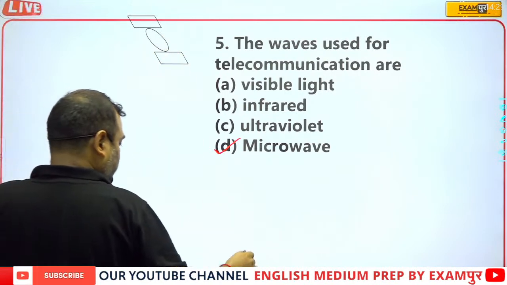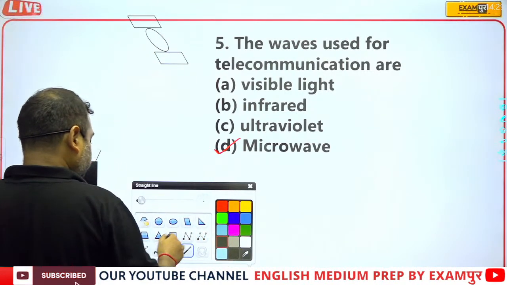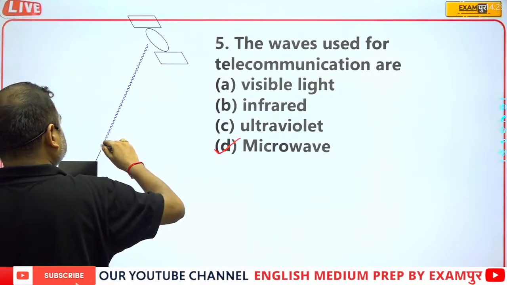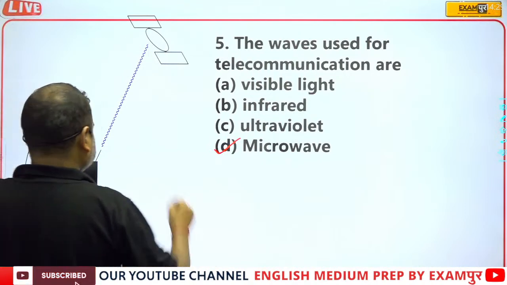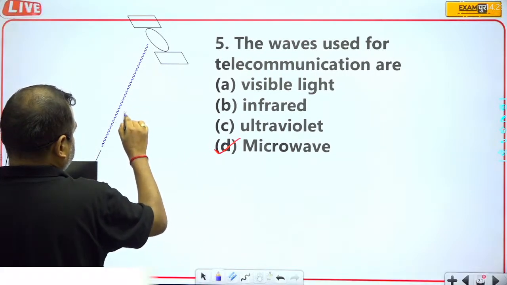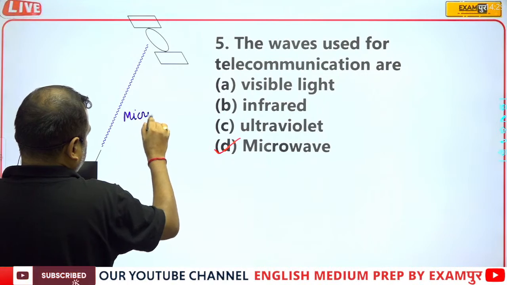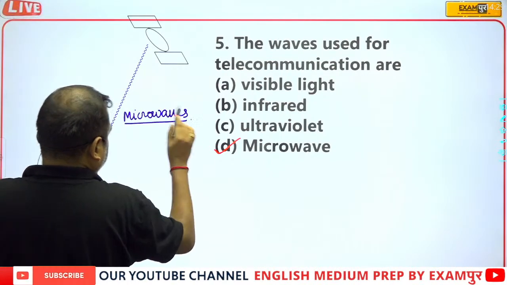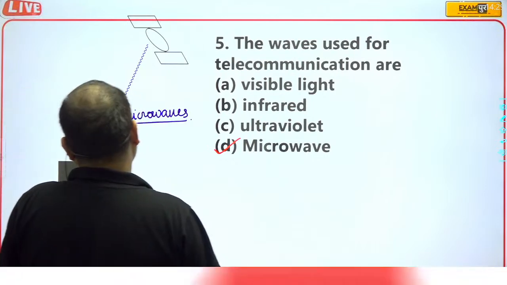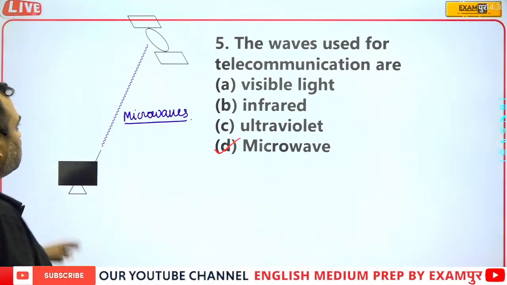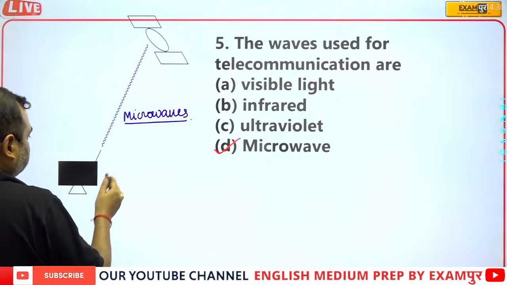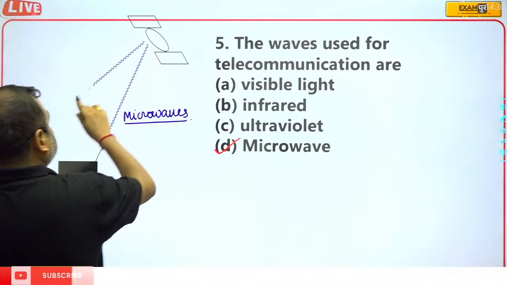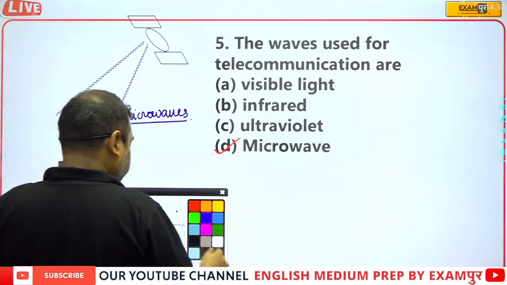Suppose that, and now you will see that these waves are coming from this, from this to this. So these are actually microwaves. Here you can see that these are the microwaves. This is the telecommunication. Just like you can see here, you can draw a mobile phone also.